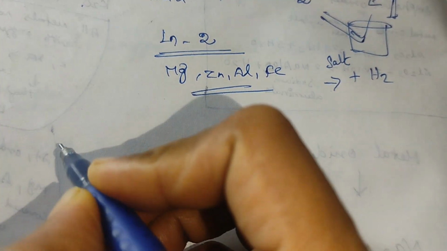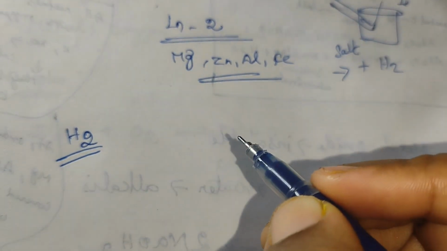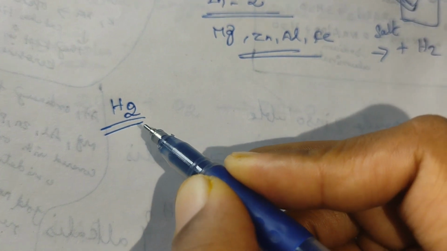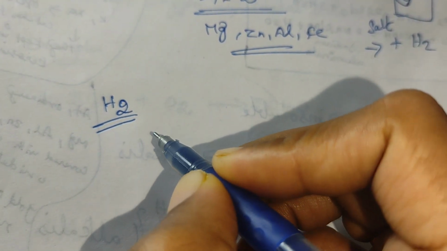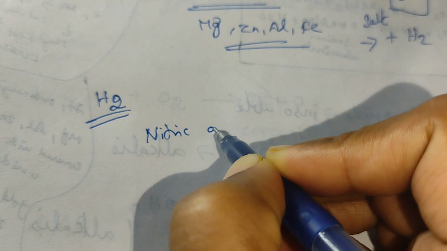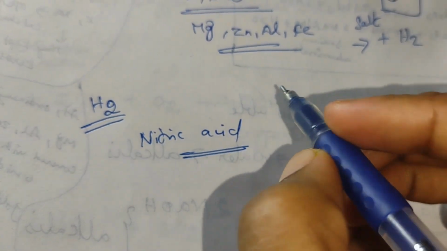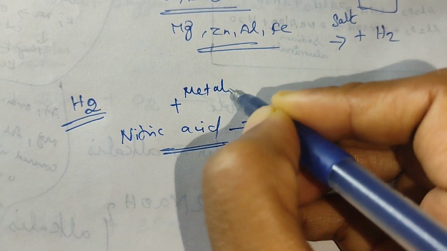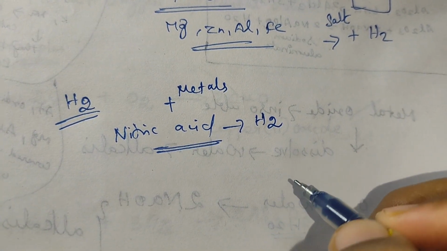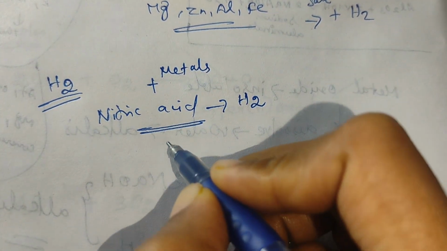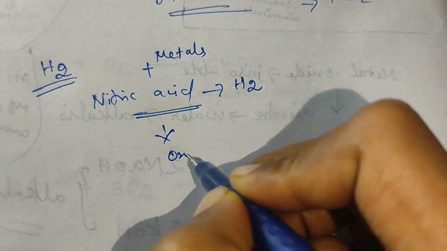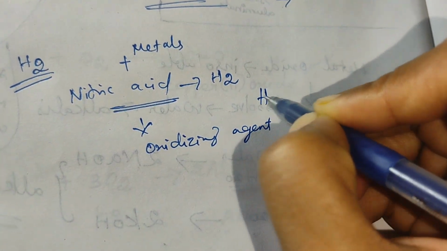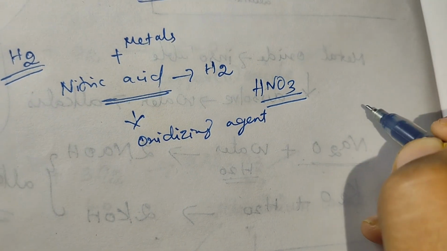Not all acids will produce H2 gas. When metals react with acids, not all of them produce hydrogen. Especially with nitric acid, metals do not give hydrogen gas. Why? Because nitric acid, HNO3, is a very strong oxidizing agent.